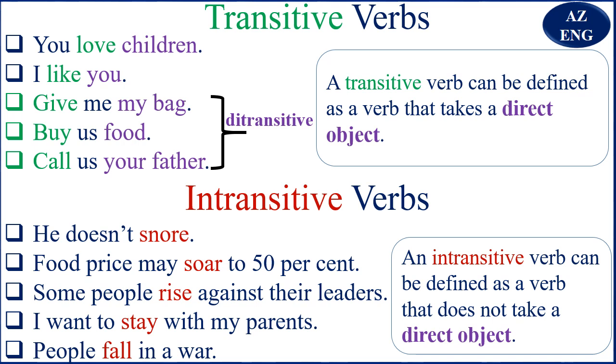So you love children, we've got a transitive there. I like you, transitive. Give me my bag, transitive. Ditransitive, you remember. Buy us food, ditransitive. Call us your father. You've got a ditransitive. You remember two objects, right? It doesn't snow, intransitive. Food price may soar to 50%, intransitive, and so on.